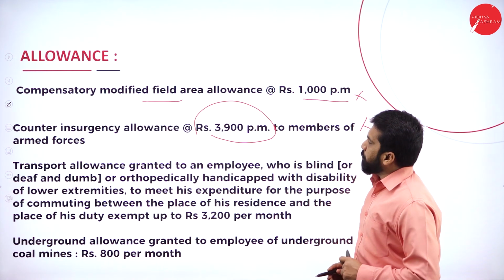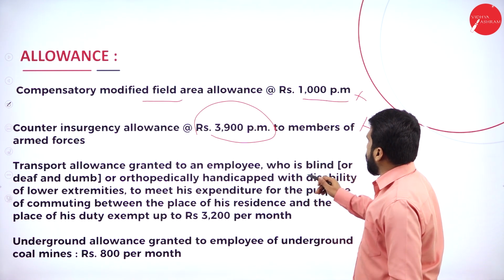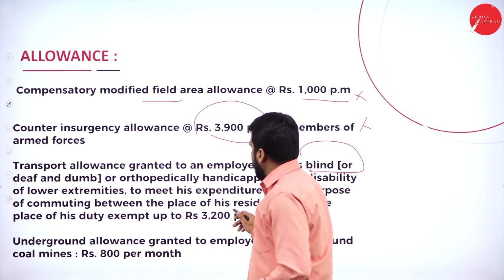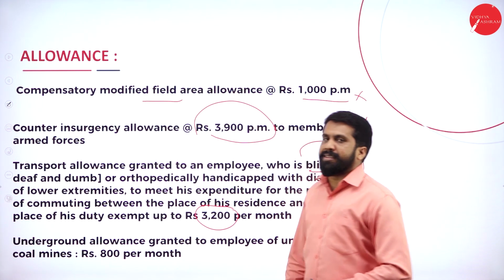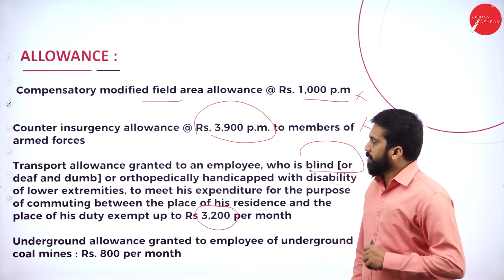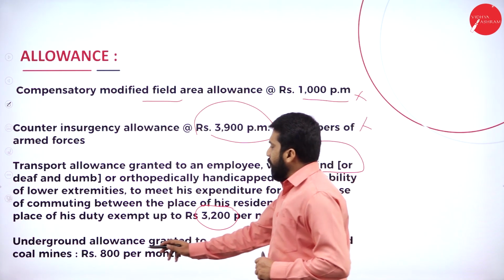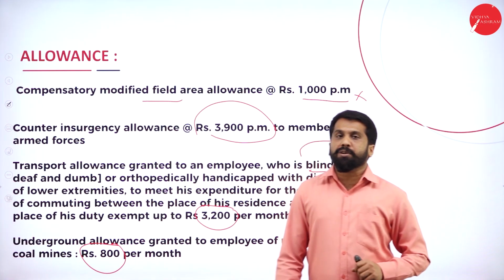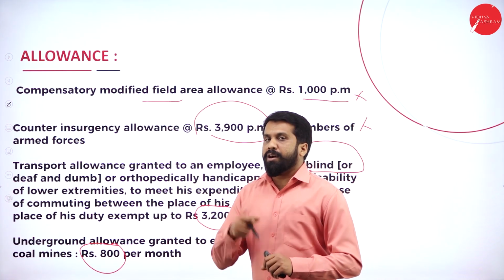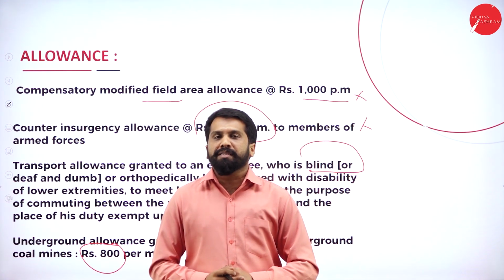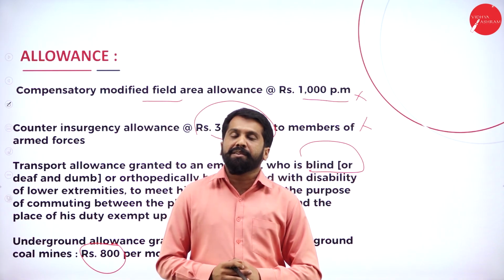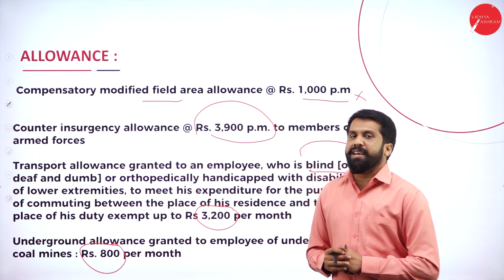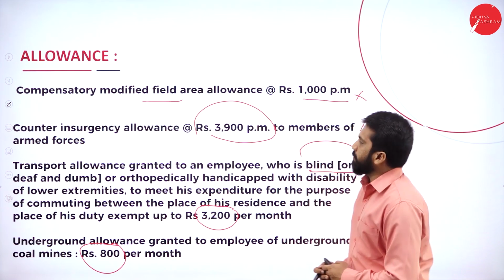Next, transportation allowances granted to an employee who is blind. If he is blind, then up to 3,200 per month is exempted. Clear? Yes. Now, underground allowances, 800 per month. You are working in a coal mine like Kolar, digging for gold. Then whatever expenses or allowances you got, like your underground allowances, up to 800 per month is exempted.